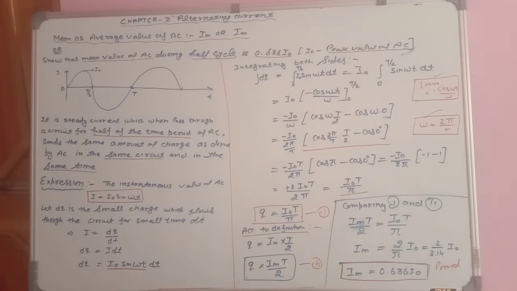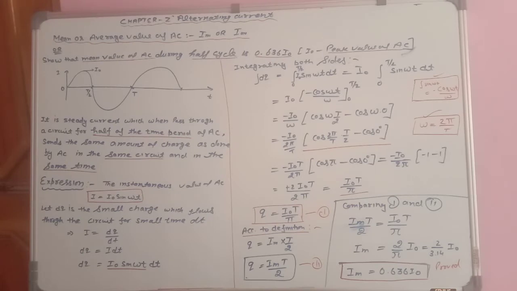Your answer will be no, because in direct current the magnitude may change, it may vary, but in steady current the magnitude of the current remains the same. Direction is also the same and magnitude is also the same in case of steady current, and in case of direct current the direction remains the same and the magnitude may vary.